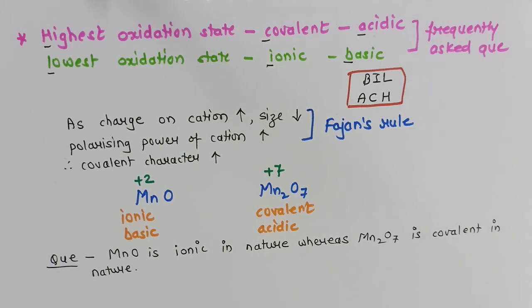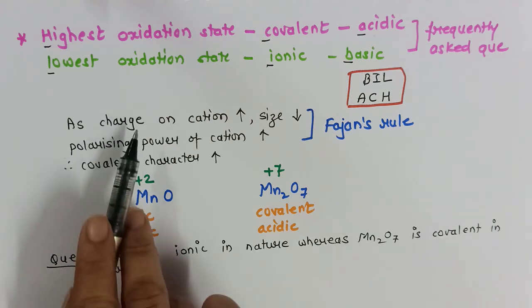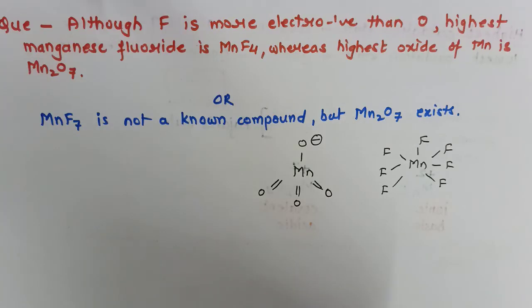So the first question: why is manganese oxide ionic and why is Mn2O7 covalent in nature? That I have already explained over here. The next question involves the application of a single concept, but the question is asked in a different way.